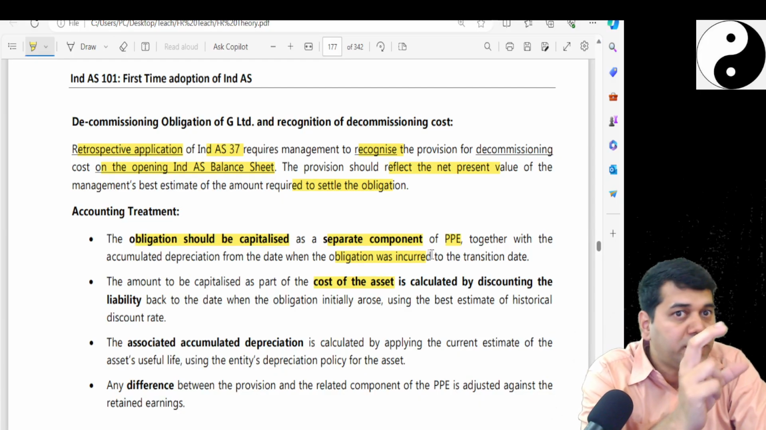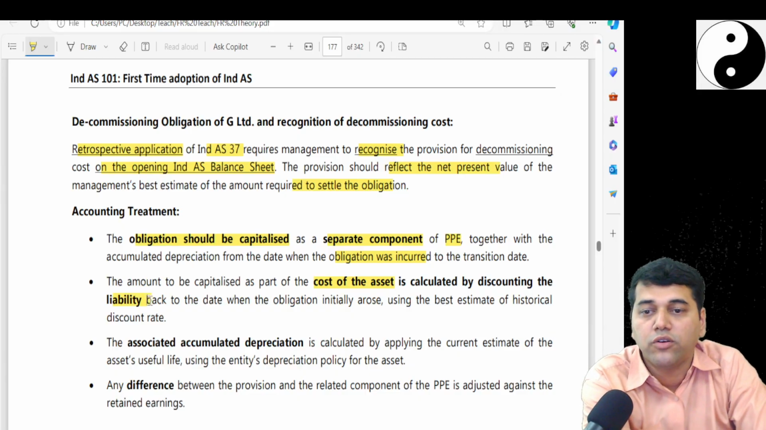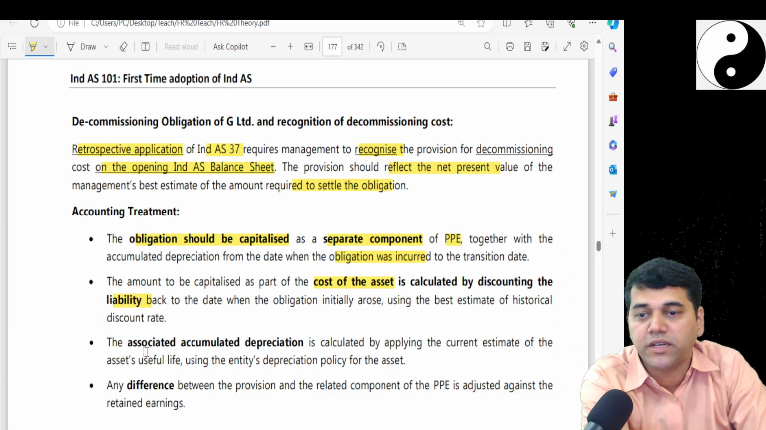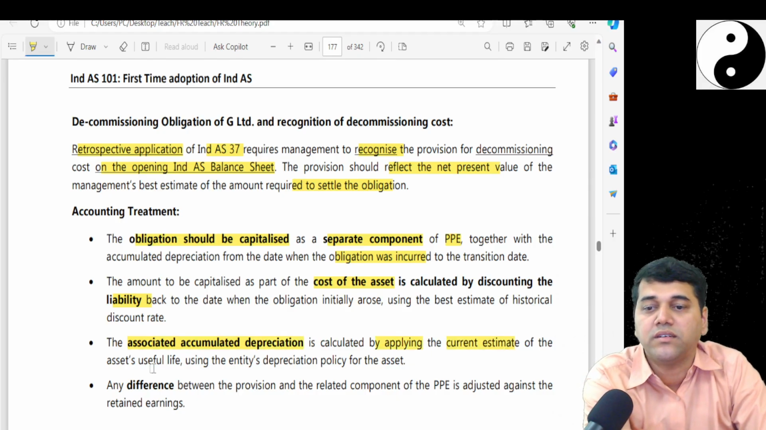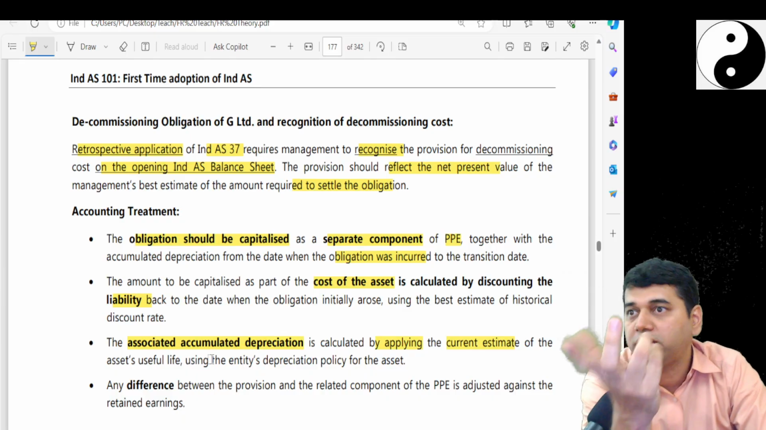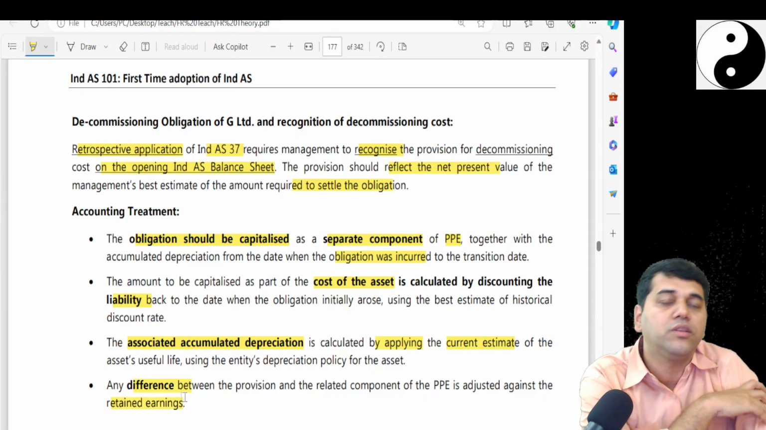And this you take as a separate asset, and you may do the component accounting, calculated by discounting the liability using the best estimate discount rate. The associated accumulated depreciation is calculated by applying the current estimate, because if you would have added it on day one, there would have been an increase in the depreciation that you would have done. Any difference would be adjusted to the retained earnings.